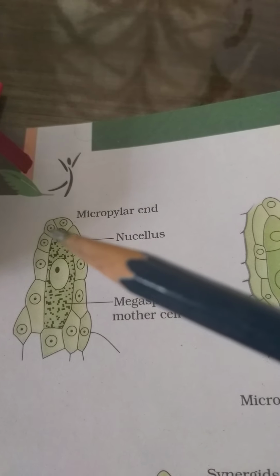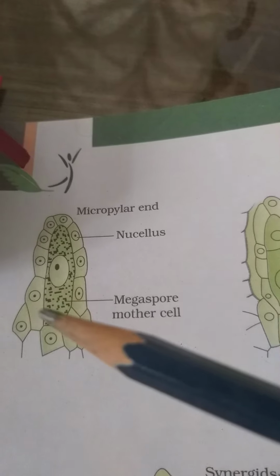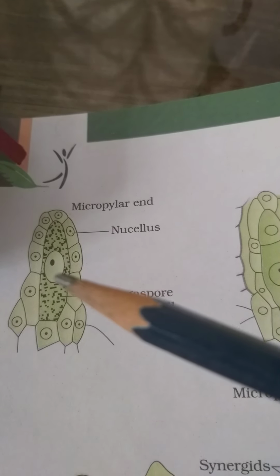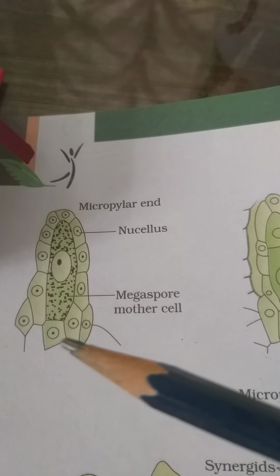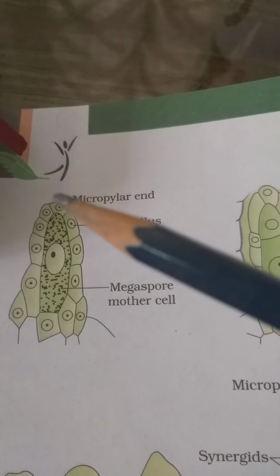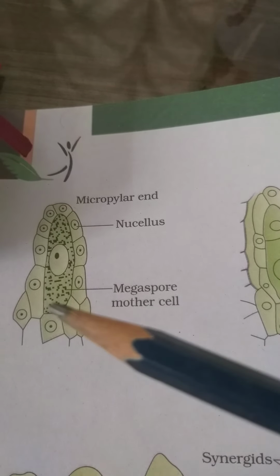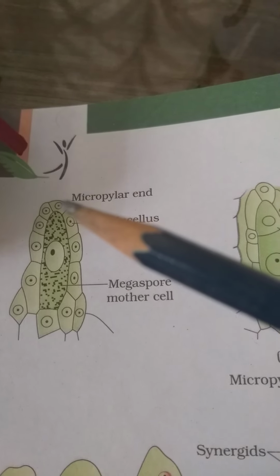This is the megaspore mother cell with dense cytoplasm and a prominent nucleus. It develops from nucellus. This is the tissue, nucellus. A single cell of nucellus differentiates into the megaspore mother cell towards the micropylar end.